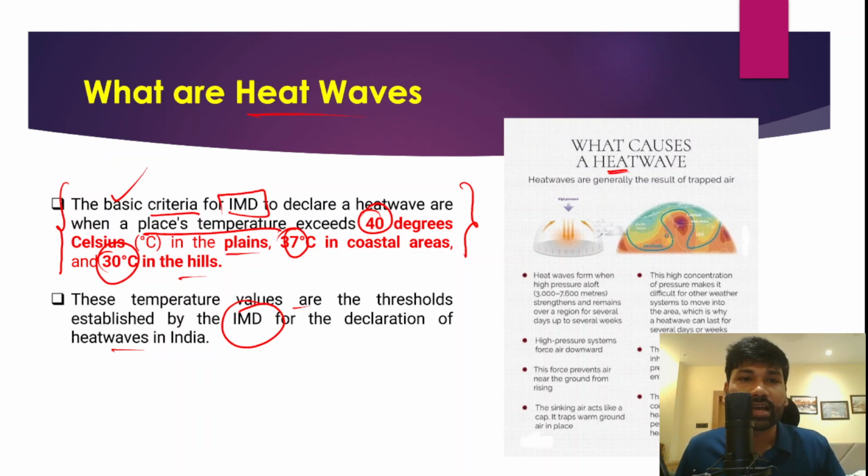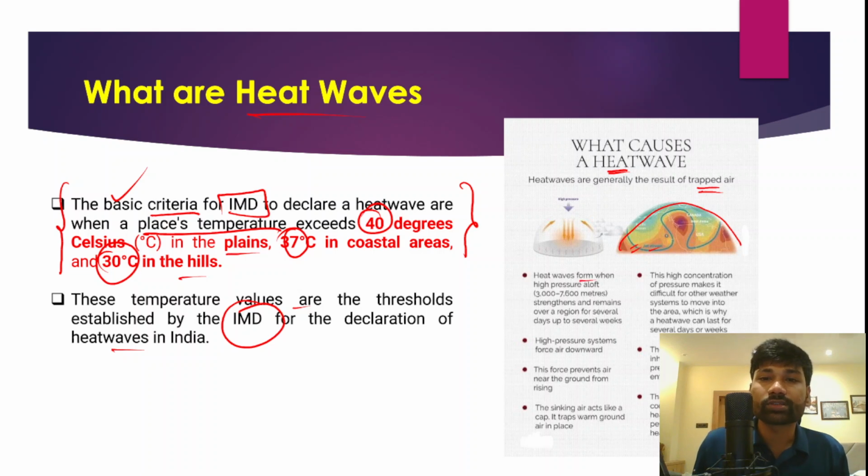Heat waves have been one of the major causes of death in India in 2024 and even 2023, and due to climate change, the intensity and frequency of these heat waves have been further increasing, along with anthropogenic activities giving a further fillip to heat wave like conditions. Right? So heat waves are generally the result of trapped air. You can see how a dome like structure is formed, and warm air is trapped at the ground level, and that results in heat wave like conditions.